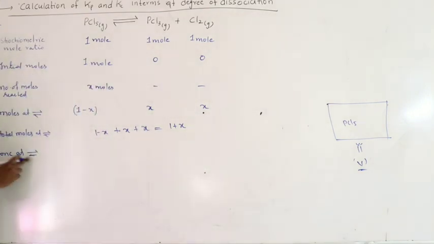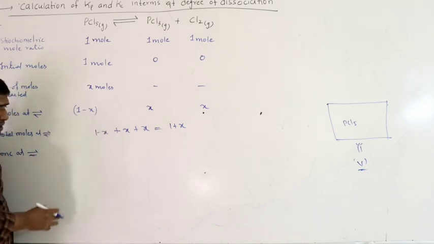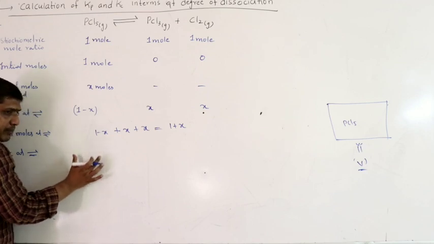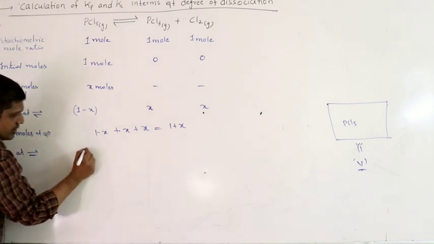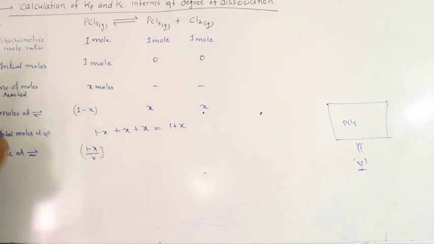So concentration at equilibrium is nothing but number of moles at equilibrium by volume. Volume will anyway remain constant. How many moles of PCl5 are present at equilibrium? Moles at equilibrium 1 minus x. So number of moles by volume, this is the concentration of PCl5 at equilibrium.